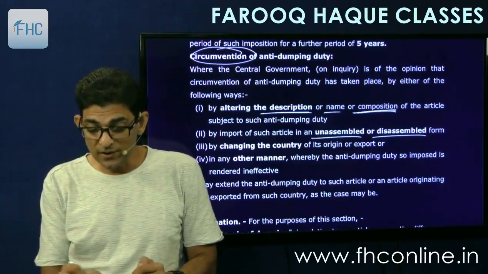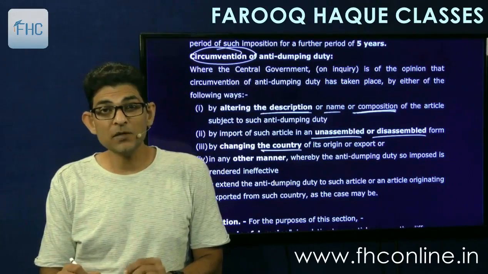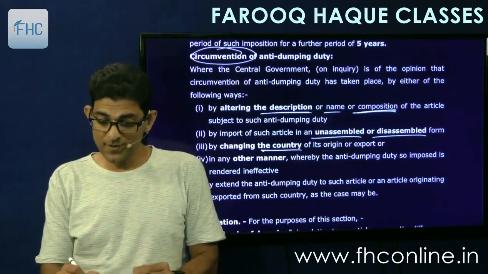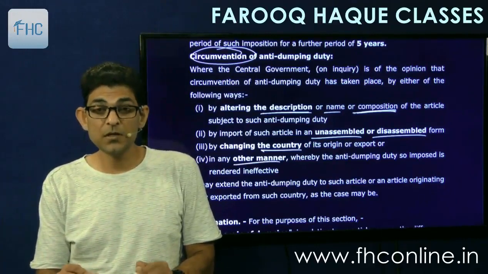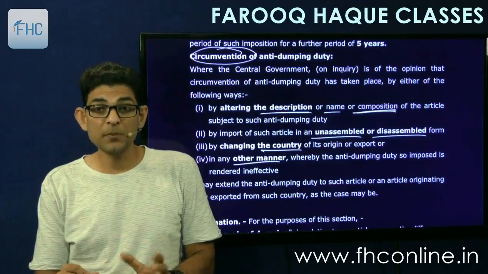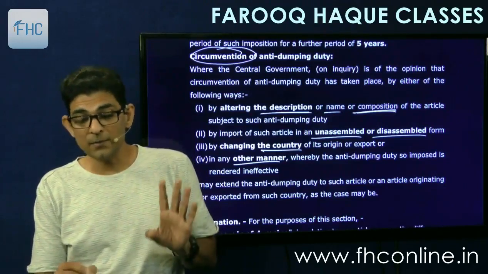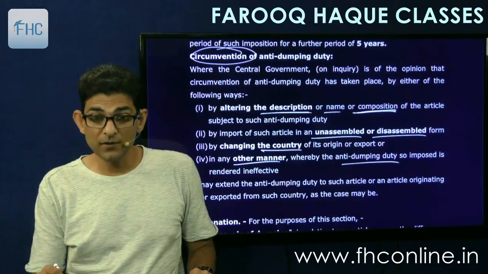Or by changing the country of its origin. The duty was against Japan. Now you start importing it from China. You start importing it from Taiwan. Or any other manner. So either you change the description, name, composition, or you bring it in unassembled or disassembled form, or you change the country of origin, or any other manner, whereby the anti-dumping duty so imposed is rendered ineffective.